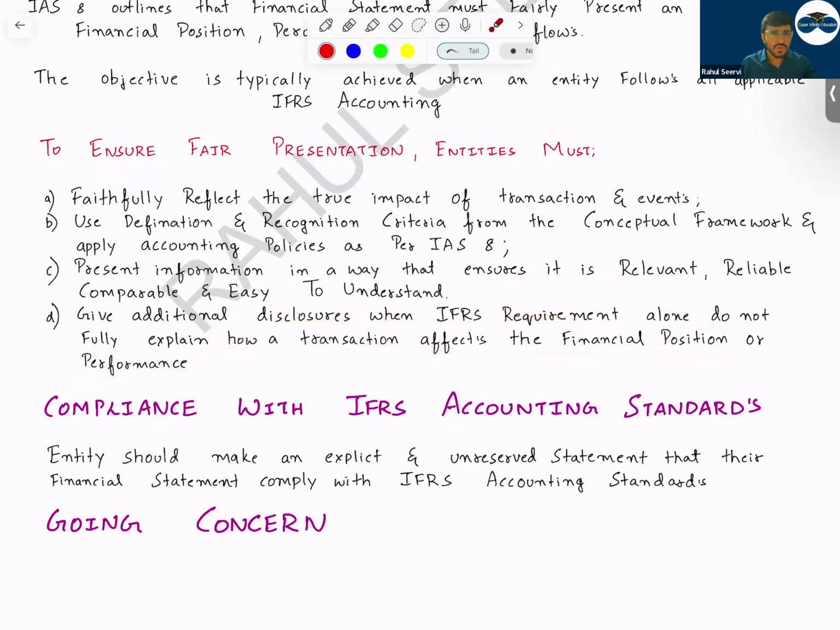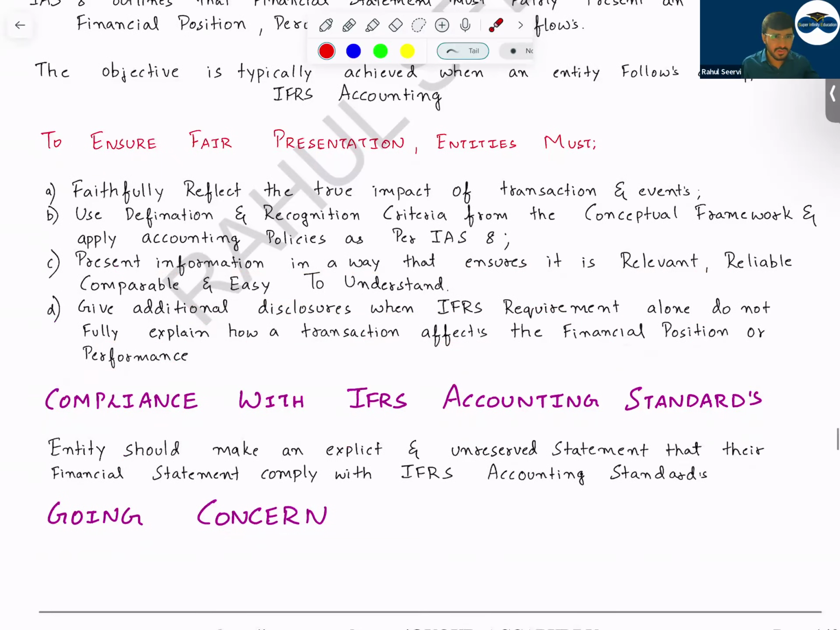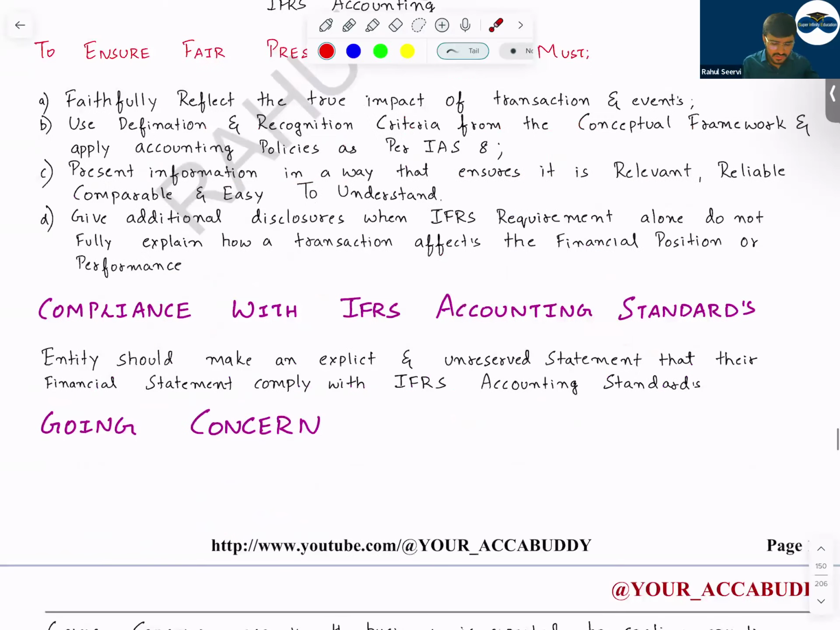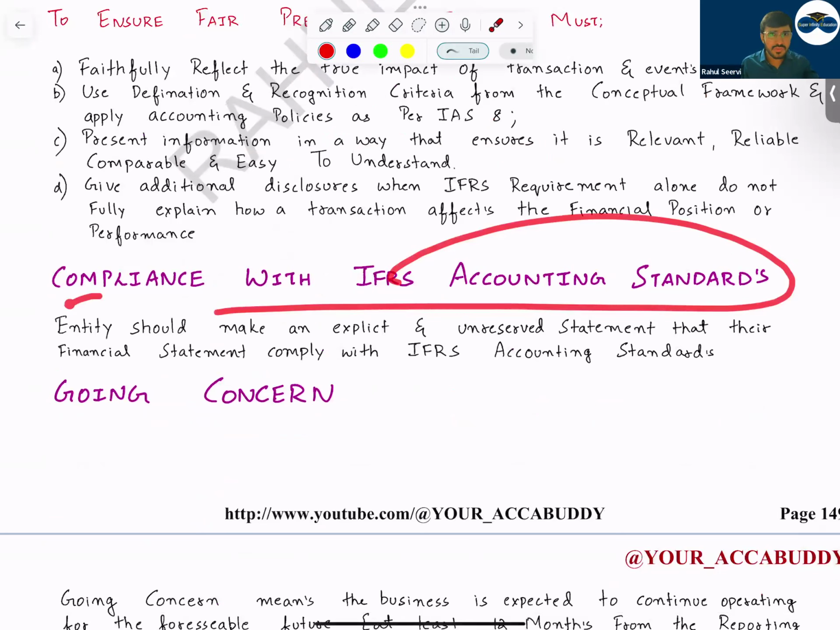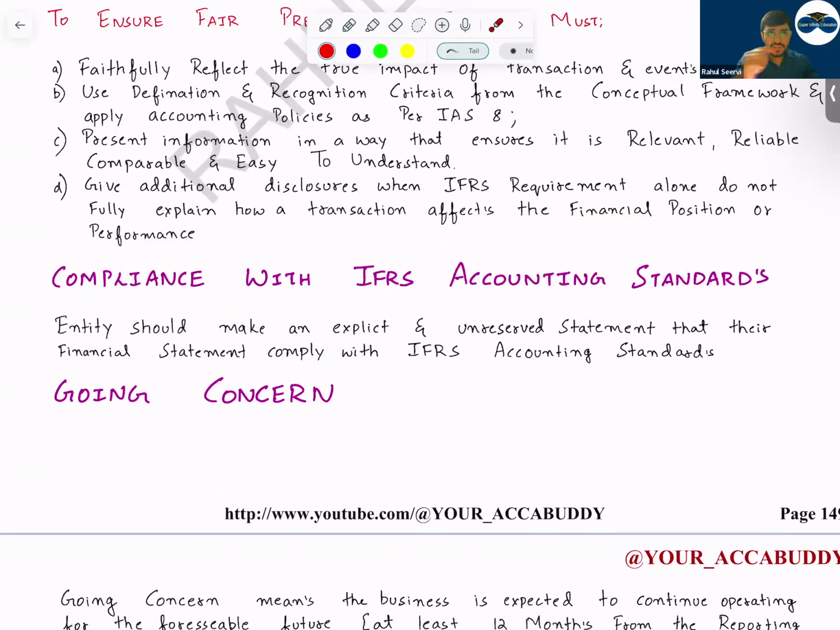You have to give the disclosure, you have to follow the accounting policy, recognition criteria, measurement, it should be relevant, it should be material, all these are the points. Then compliance with IFRS accounting standards. So what does this mean? If the company is following IS and IFRS, they should mention saying that we are fully following the IS and IFRS. It should not be that the company is following 60% of the IS and IFRS and 40% some local gaps. If they are following IS and IFRS, they should make a statement. The statement should mention that we fully comply with IS and IFRS.